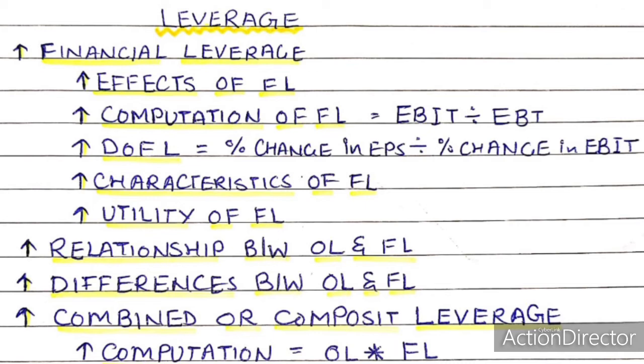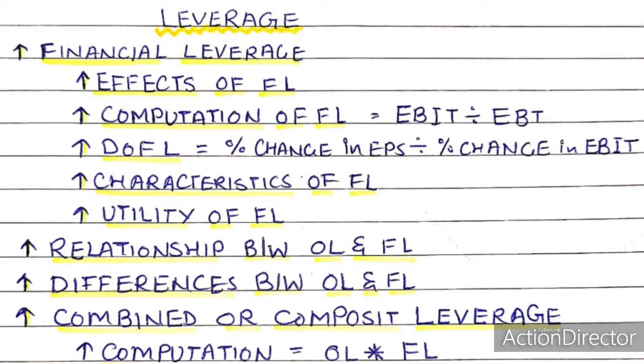Objective. Operating leverage magnifies the effects of changes in sales volume on operating profits, whereas financial leverage magnifies the effects of changes in operating profits on EPS. Relationship. Operating leverage establishes a relationship between operating profits and sales, whereas financial leverage establishes a relationship between operating profits and return on equity. Measurement. Operating leverage measures a firm's ability to use fixed cost assets to magnify the operating profits, whereas financial leverage measures a firm's ability to use fixed cost funds to magnify the return to equity shareholders.